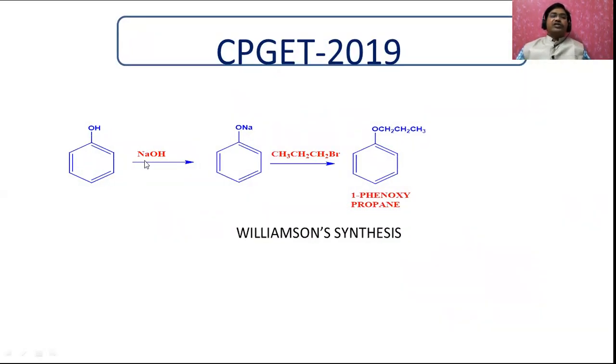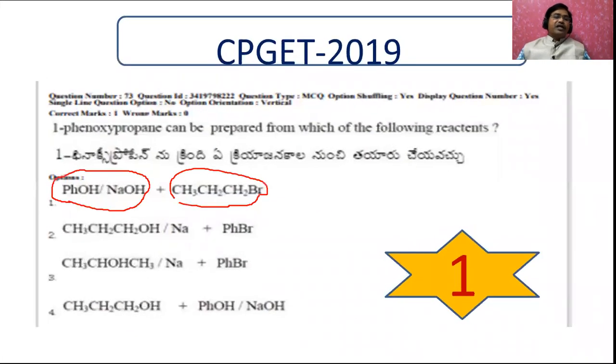Phenol on treating with sodium hydroxide gives sodium phenoxide, and this will give 1-phenoxypropane, which is the answer. This name reaction is called Williamson's synthesis, remember this one. And the remaining never give the ethers. That's why these are ruled out.